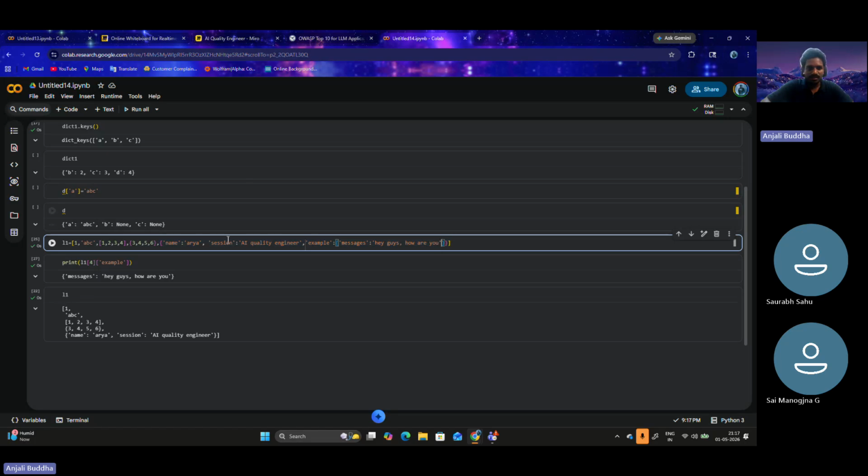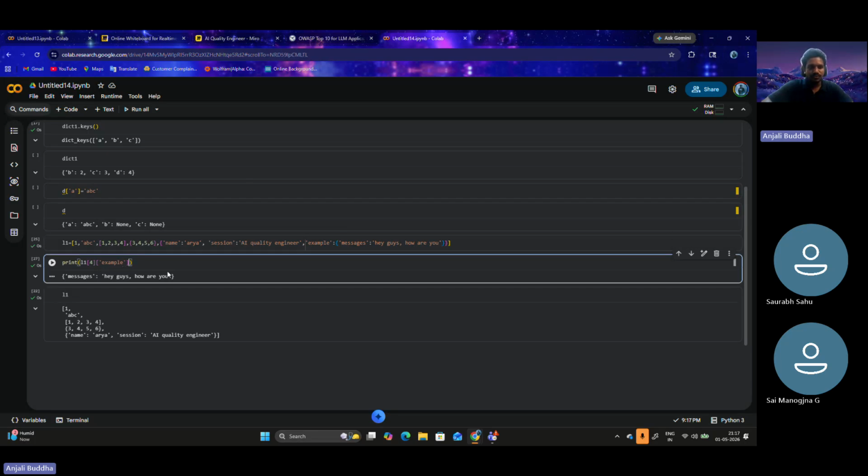Here we are navigating to L1. L1 is our list, the fourth index, that is the fifth element. Then we go to the example key, so we have got this dictionary now. Now if we go to messages.